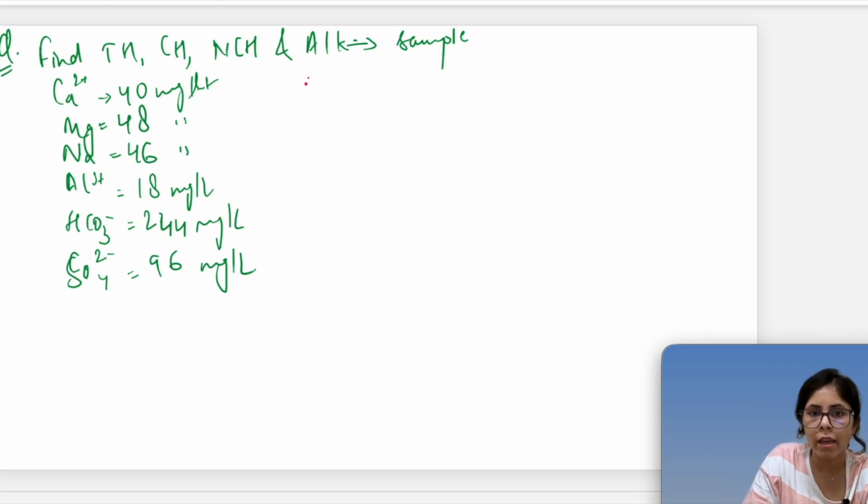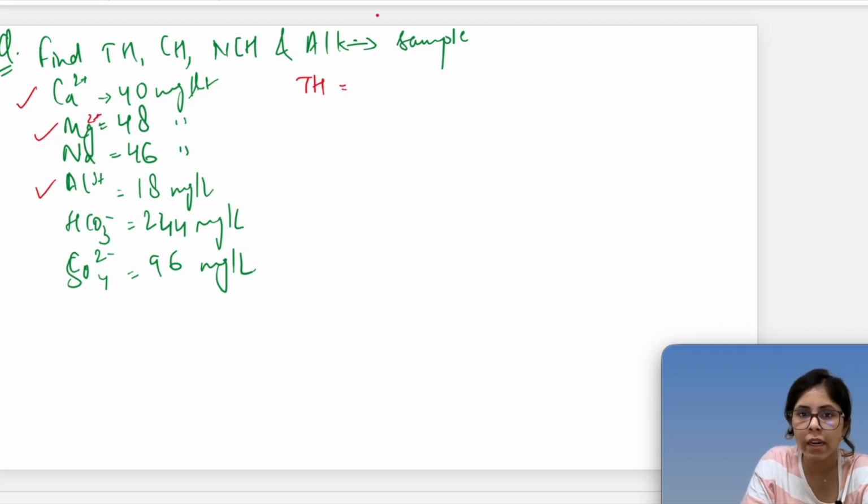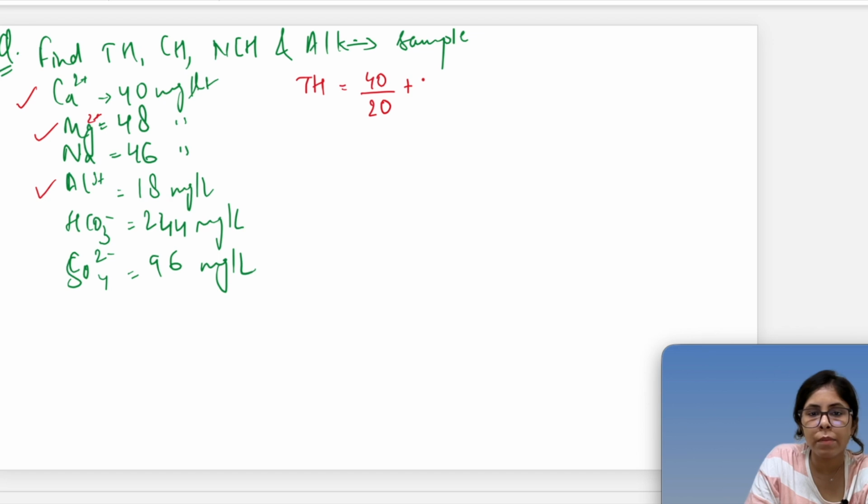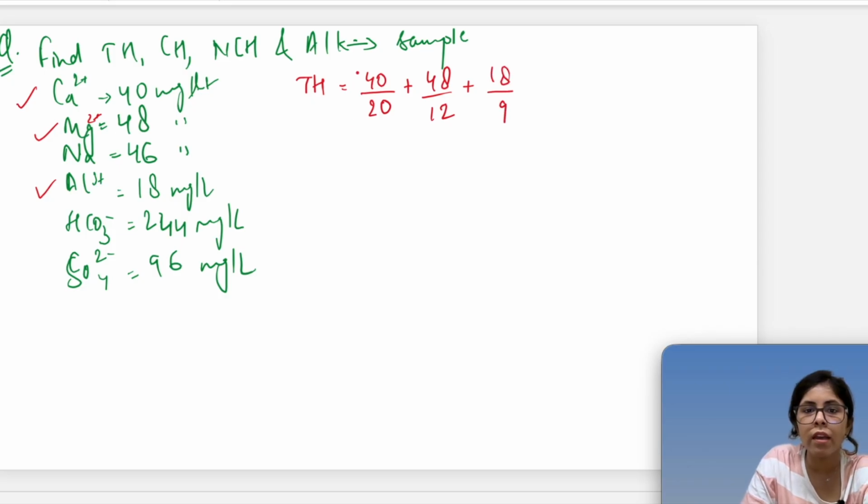So I can calculate total hardness. That's only due to multivalent cations. So we have calcium, magnesium, aluminium; these are the multivalent cations. So I can do 40 upon the equivalent weight of this, 20, plus magnesium is 48, so equivalent weight is 12, plus aluminium is 18, equivalent weight is 9, and the whole will be multiplied by the equivalent weight of CaCO3, and we'll be getting this as CaCO3.